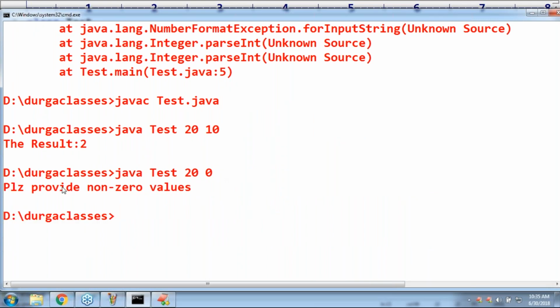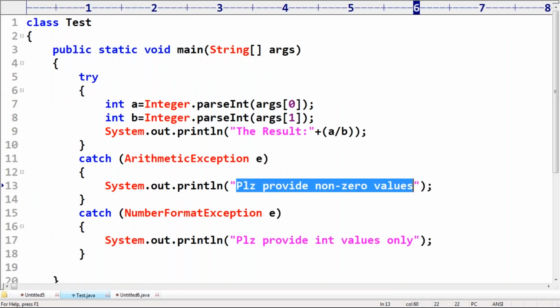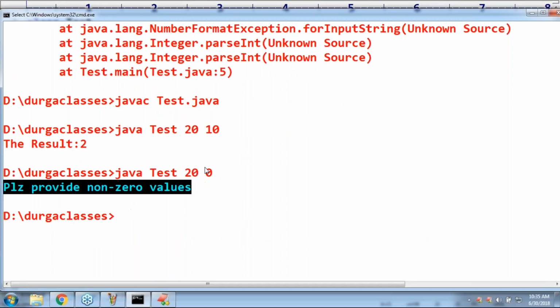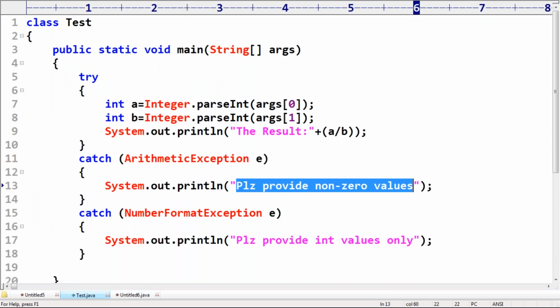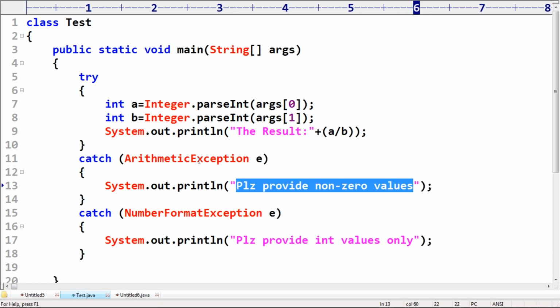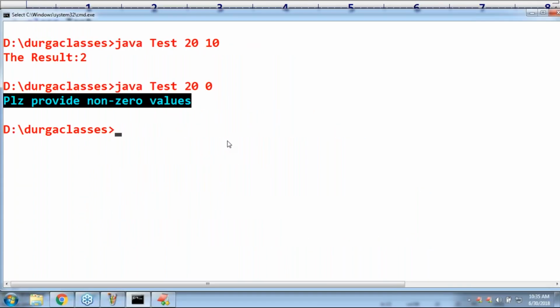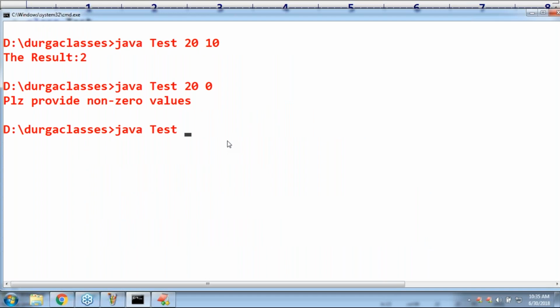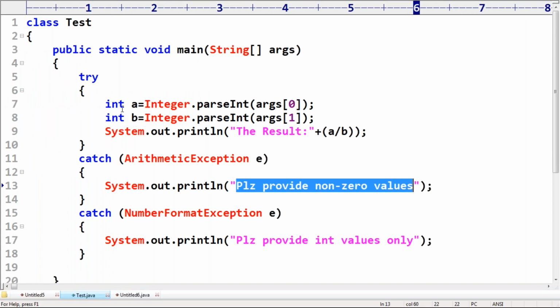Now observe carefully. Please provide non-zero values only, like this, right? We are able to do that. Next I'm taking, and here observe a bit carefully: 10 followed by 2. Now, please provide int values only. Please provide int values only, like this.